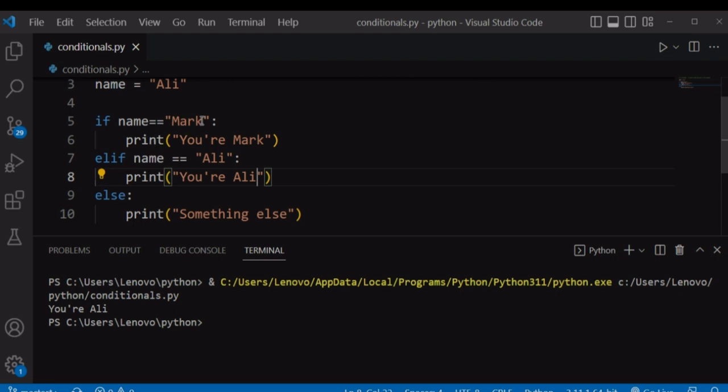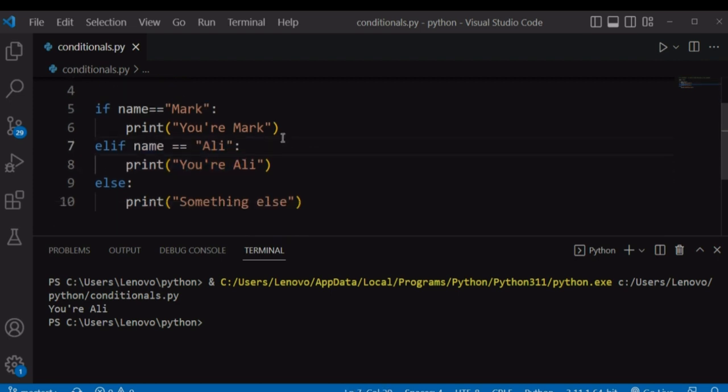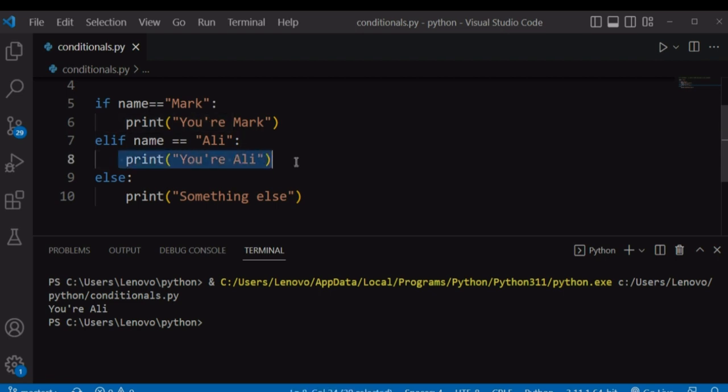it will first check if the name is Mark. So this condition returns false, and then it will skip the whole of this if statement and proceed to this elif statement. It will also check this condition, if the name is equal to Ali. So it will find that the name is equal to Ali, and then it will print that code, you are Ali.